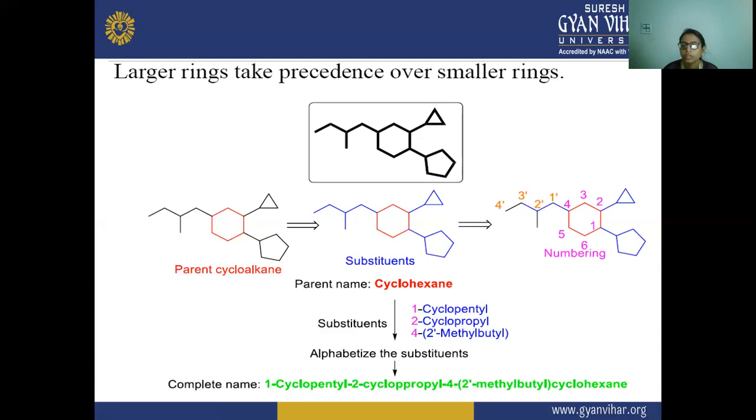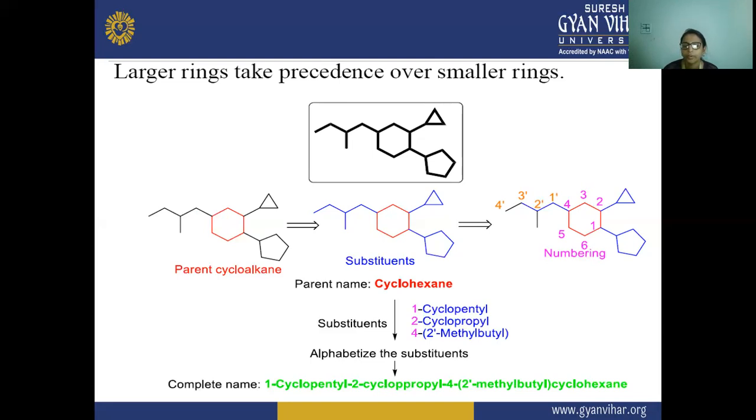On the 1 position, a cyclopentyl group is attached. On the second position, a cyclopropyl group is attached, and on the 4th position, this chain is attached to it.